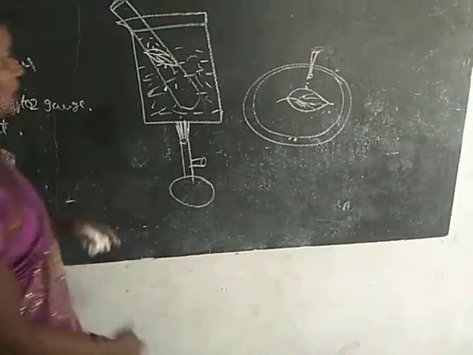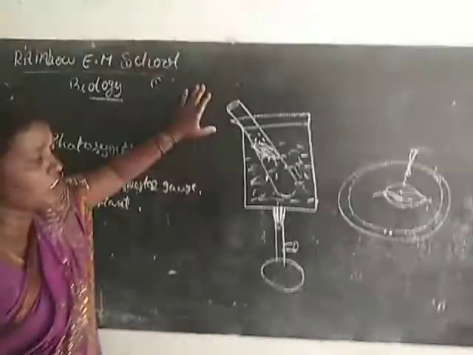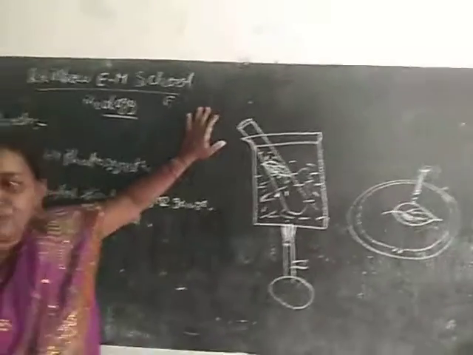Okay, see, this is the presence of starch. Carbohydrates are necessary for photosynthesis.